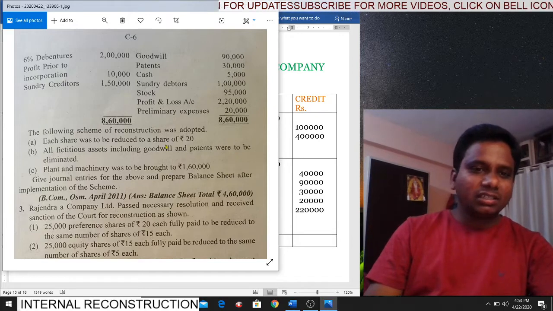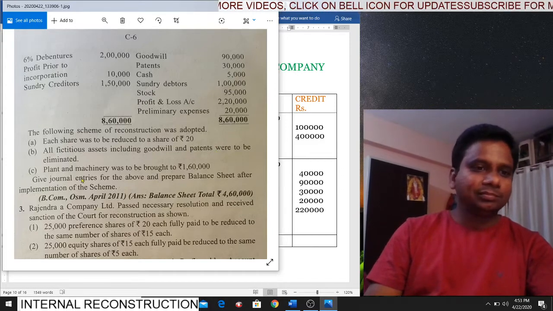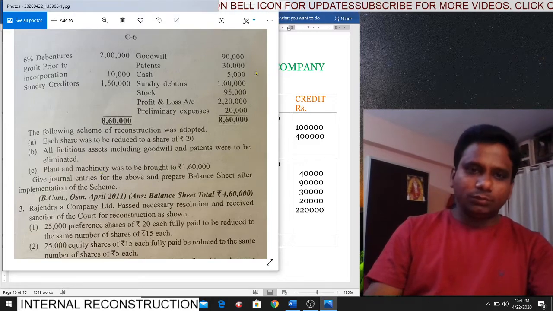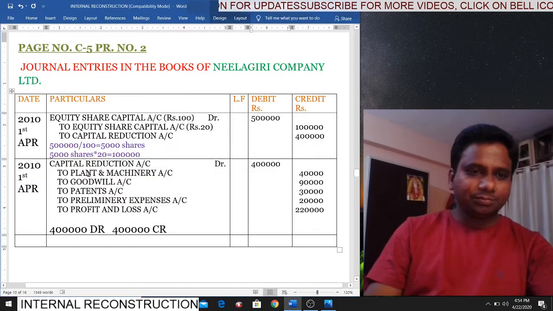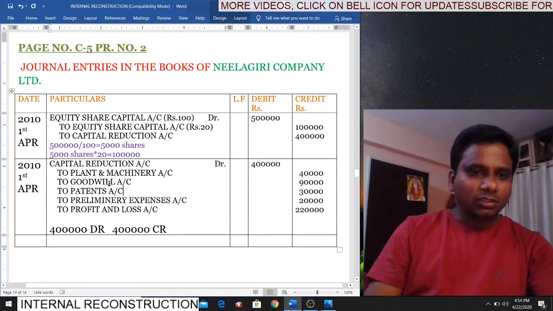Goodwill is intangible, but they are saying we have to write it off. Patents, they have specifically mentioned, so write it off. Next, plant and machinery also we have to reduce. So what is the entry for this? First, debit capital reduction account. Don't write the amount now. Now credit one by one item.